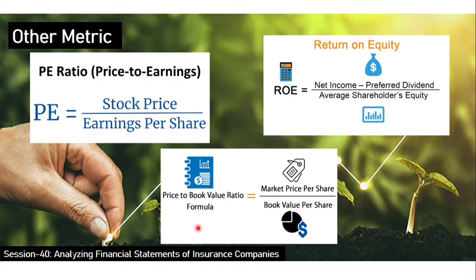Another factor to look at is the price to book ratio. We already said the book value is increased by the reserves and surplus, which come from investment of float and other profits generated out of the insurance business, versus the market price. So the price divided by the book value will give you the price to book value. Again, you will not get a cheap price to book in the Indian market at least. So you should do a comparative study and find out which insurance business to invest in.